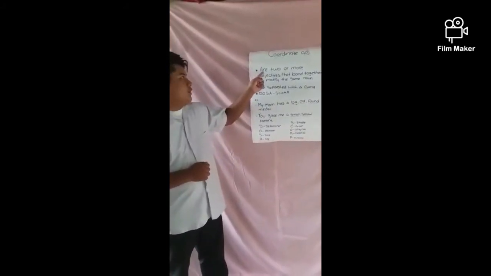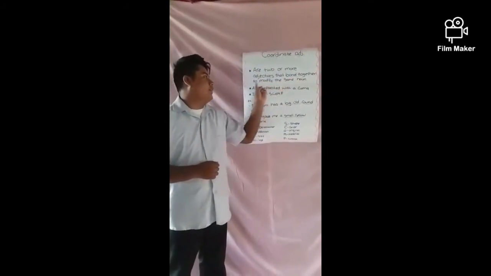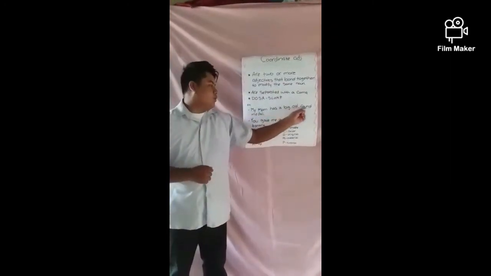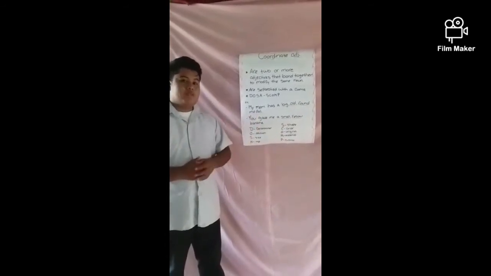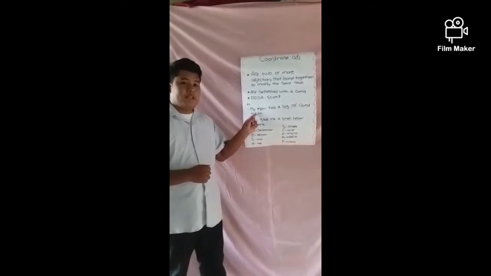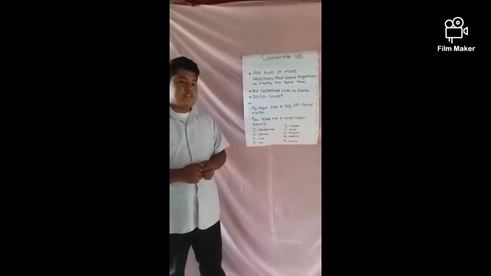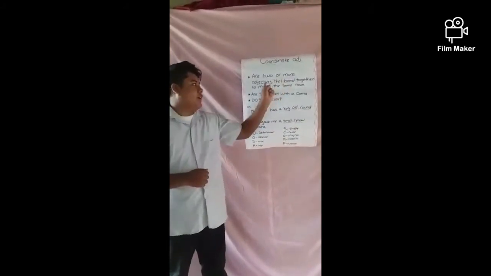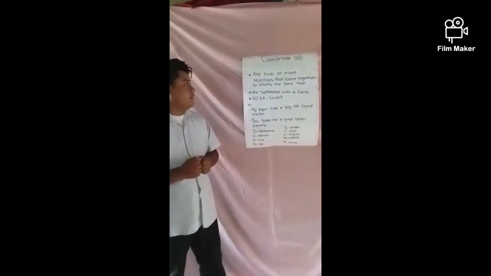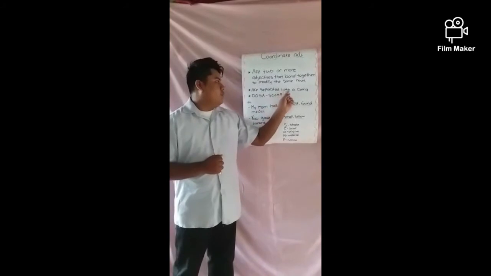First, they are two or more adjectives that bond together to modify the same noun. My mom has a big old round medal. We found the noun in here. It's a medal. And the adjectives are big, old, round. They are more than one adjective, and they are bound together, so what we have is coordinate adjectives, and they are separated with a comma.